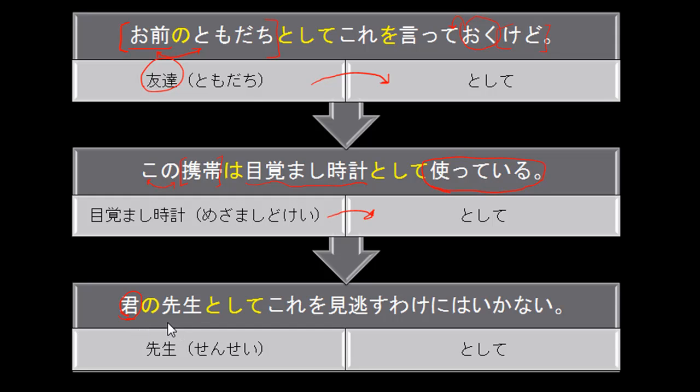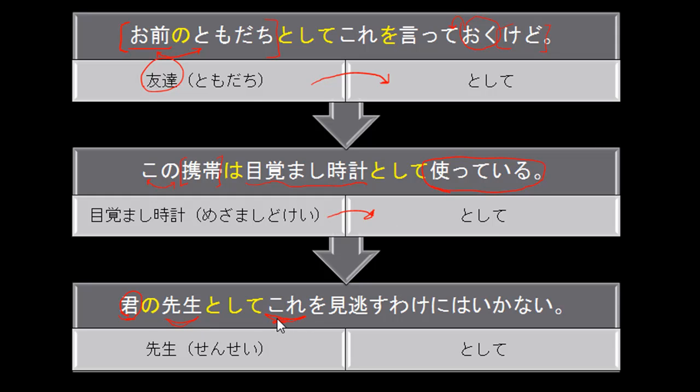As you can see here, our next noun is sensei, which means teacher. Obviously, if you're somebody else's teacher, you might consider them to be in a lower social status than yourself. So kimi no sensei toshite means as your teacher, and then kore means this.